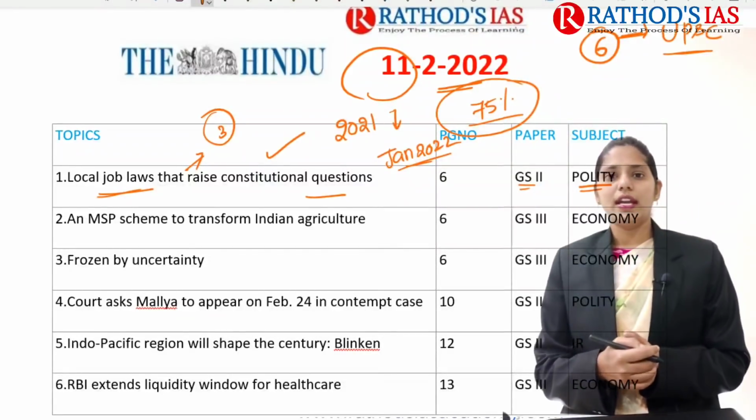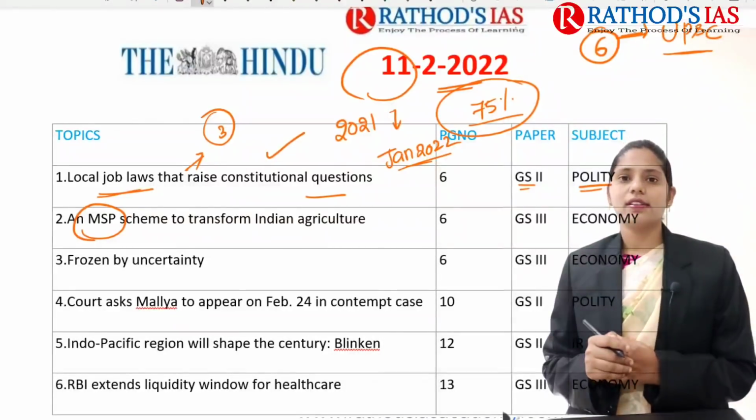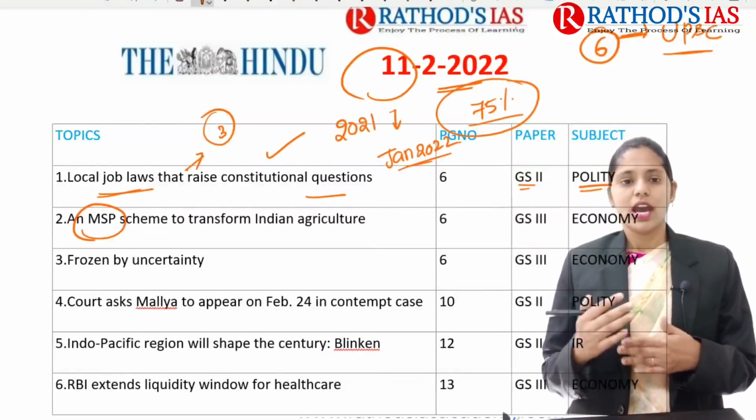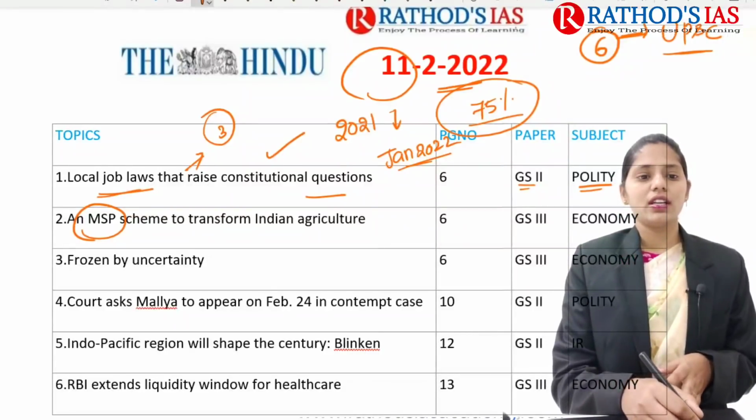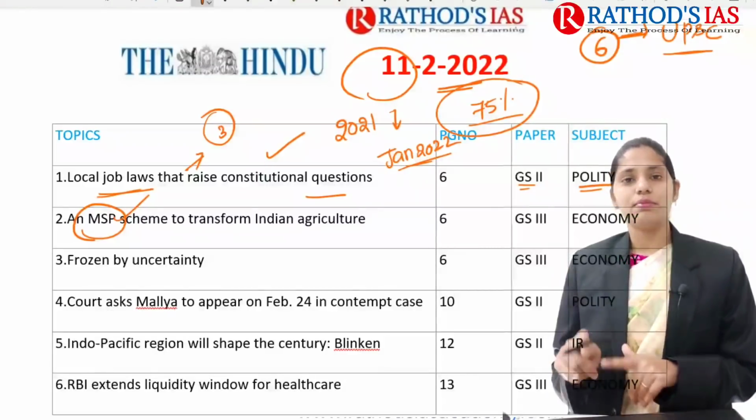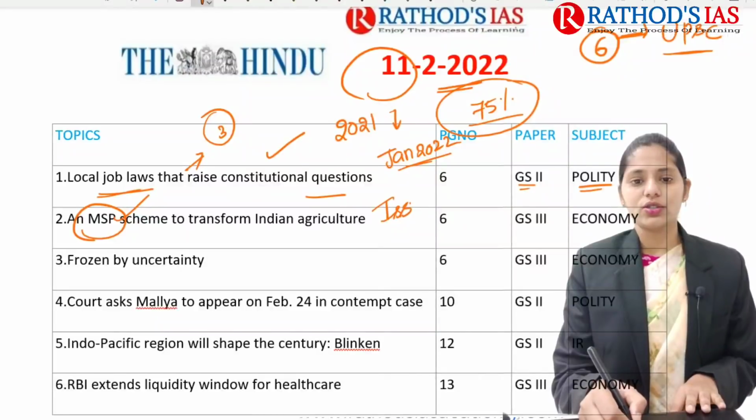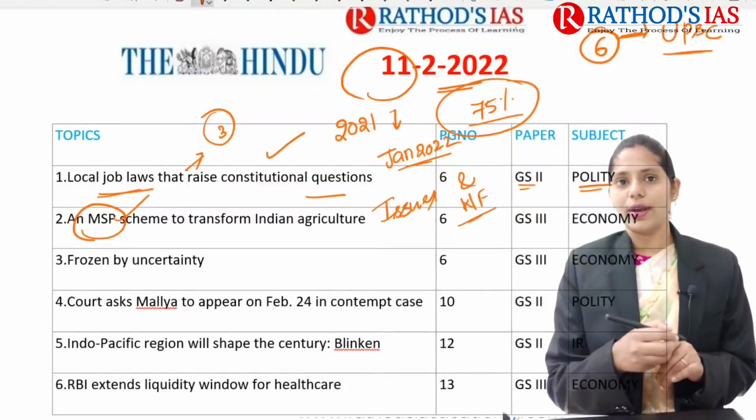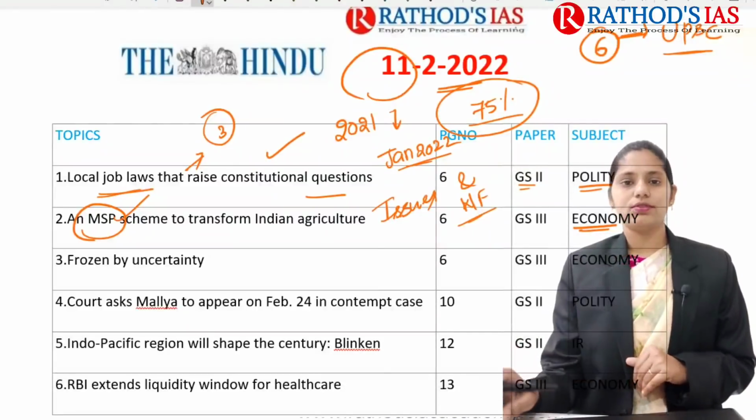Now the next topic is about MSP. In our yesterday's budget lecture also we discussed this MSP and some issues regarding MSP in our budget. So this article is talking about MSP again: an MSP scheme to transform Indian agriculture. We are going to talk about what the issues regarding this MSP are and also what the way forward is. This article is important from your economy, which mainly comes in GS paper 3.